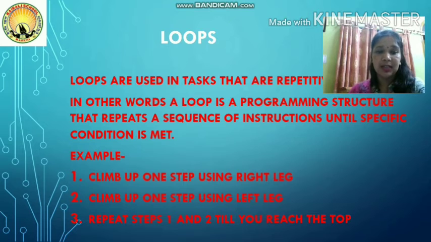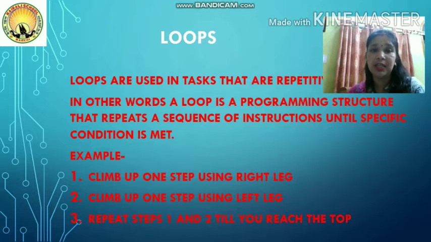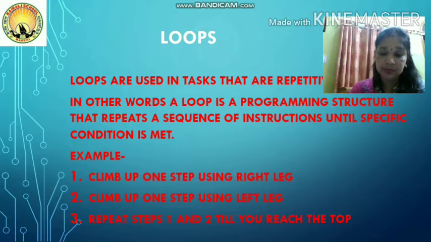Okay, so another example which is given in your book, that you'll have to climb up the stairs one step by using your right leg and another one by using your left leg, and the condition is until you reach the top. Okay, so these things can be executed with the help of loops.